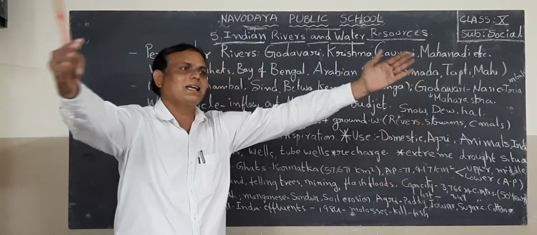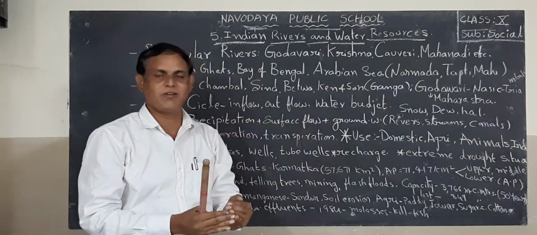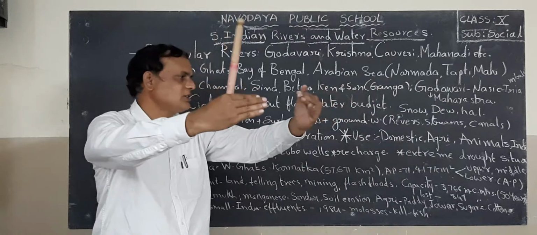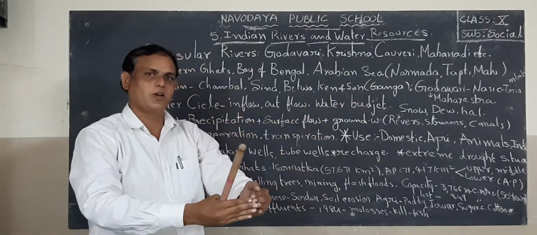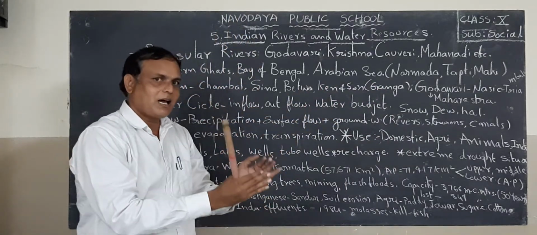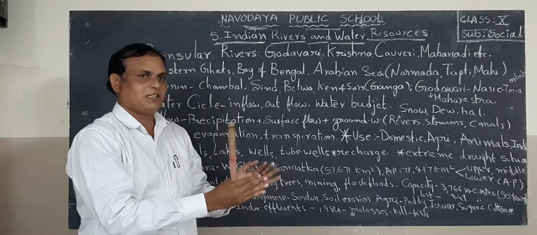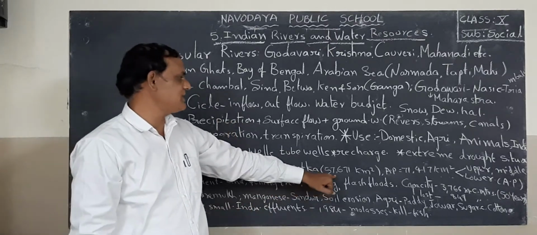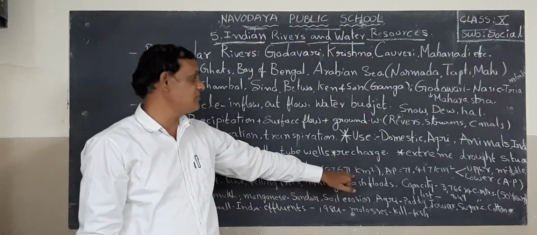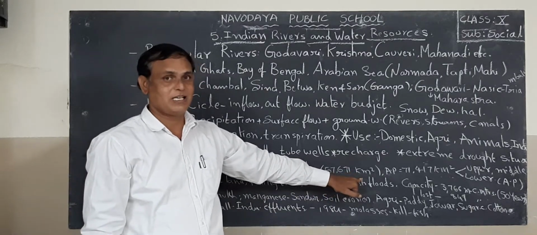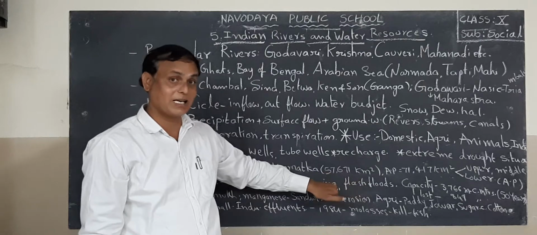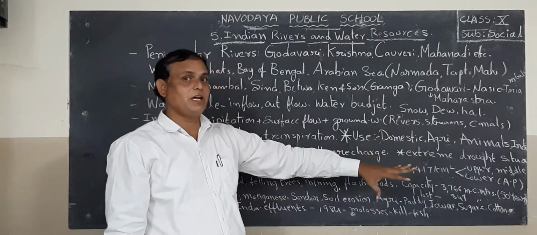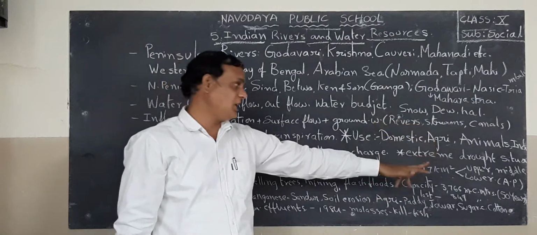Out of this 71,417 square kilometers, Karnataka, the birth state, is using 57,671 square kilometers. But the remaining catchment is in Andhra Pradesh.